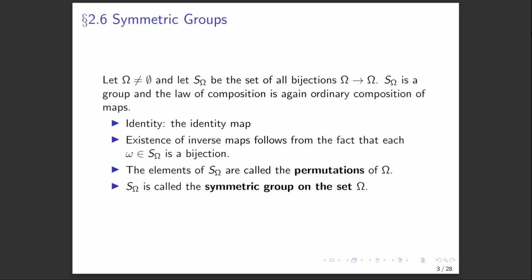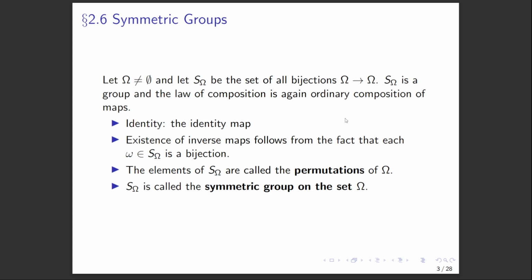Let omega be some non-empty set, and let S omega be the set of all bijections from omega to itself. Then S omega forms a group, and the law of composition is just ordinary composition of functions. The identity is just the identity map.